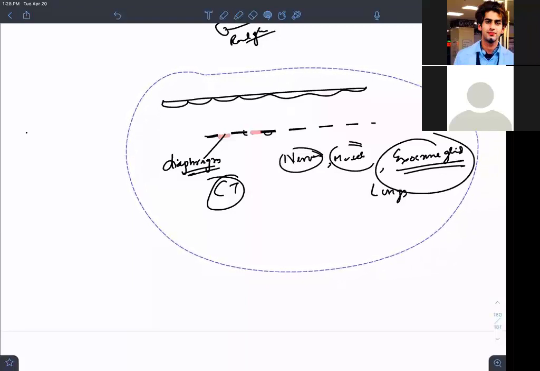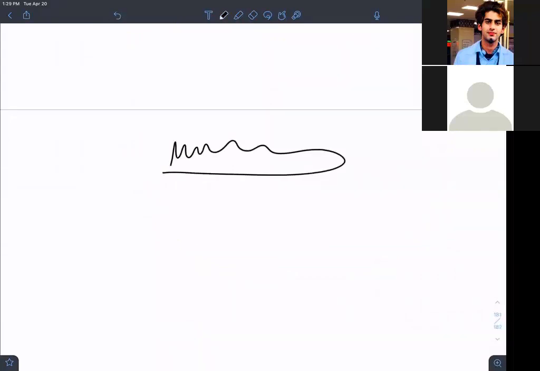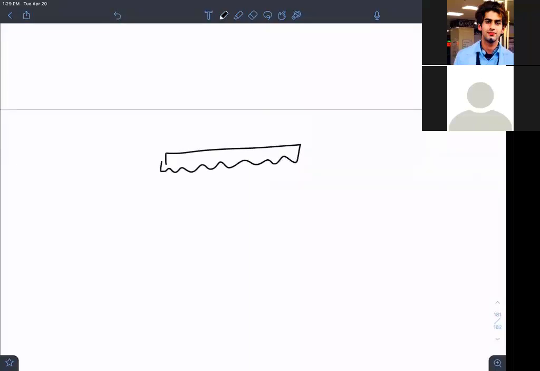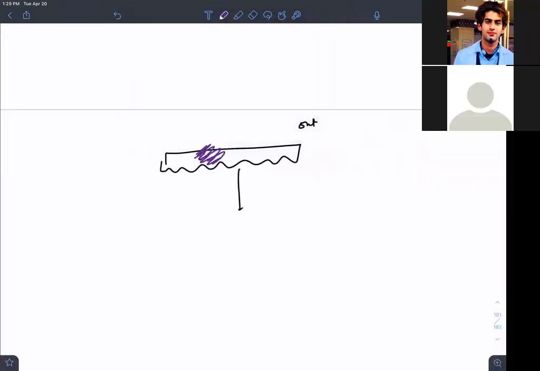Now, who is maintaining the permeability of these capillaries? Permeability will be increased. Now tell me one thing. This is a tissue. This is skin. The more I go inside, the more I go towards the viscera. This is the outside, this is the inside. Now what happens? I have a bacterial infection here, and this region has no blood vessel.